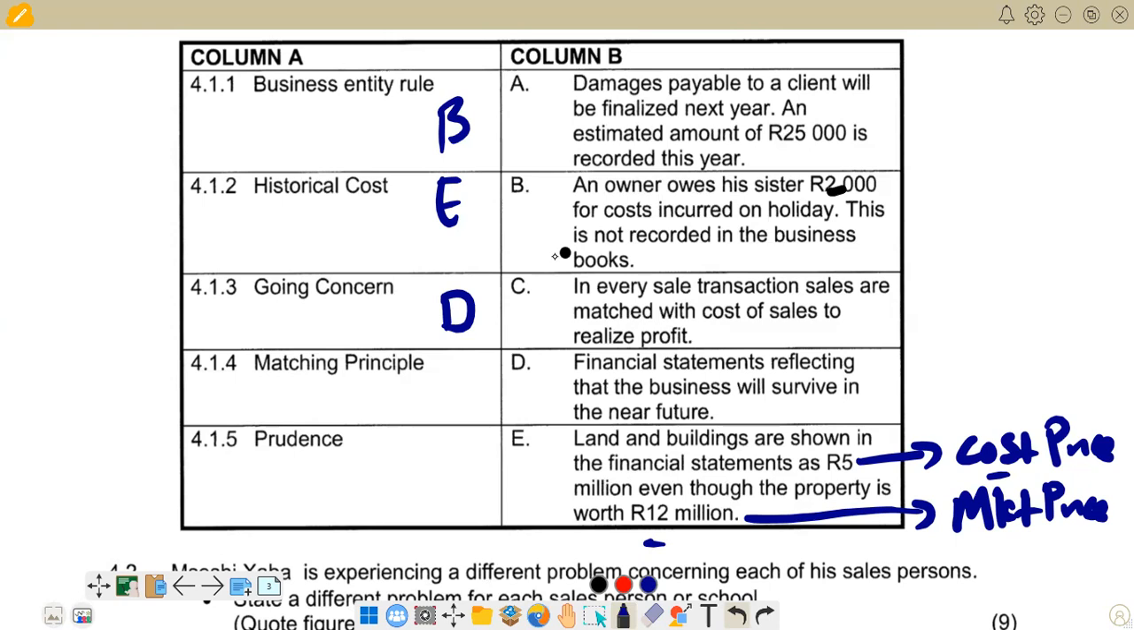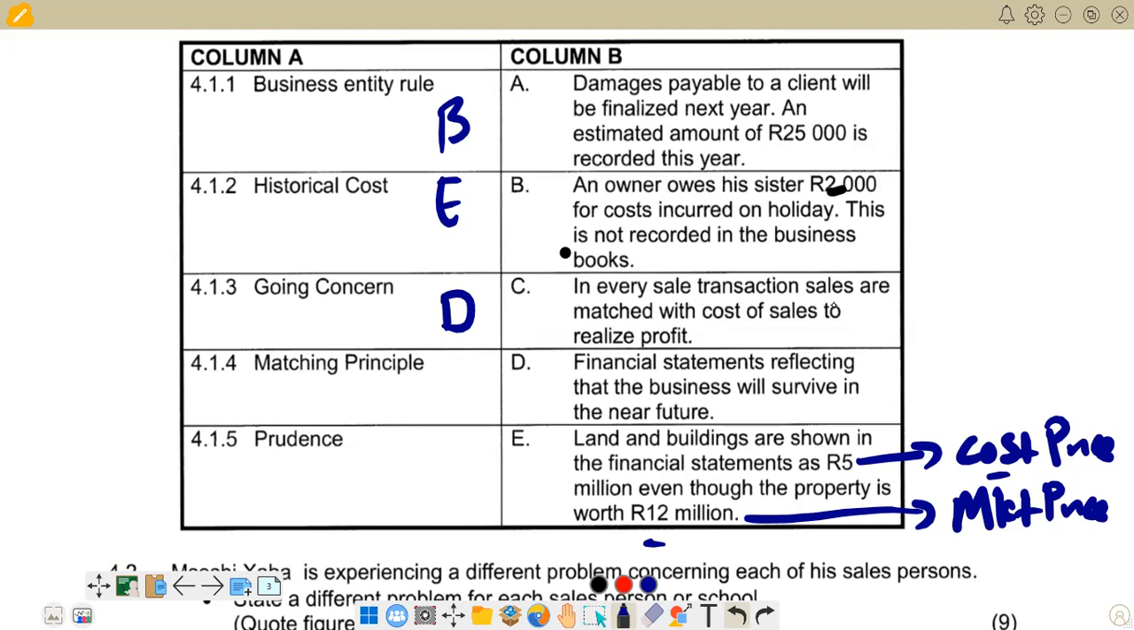Also, revenue and expenses are matched in the income statement for a period of time, e.g. it might be a year, it might be a quarter of a year or a month. This is what we have in terms of the matching principle. So if you see in the selection that we are given there, in terms of the matching principle, you see that C is the most appropriate.